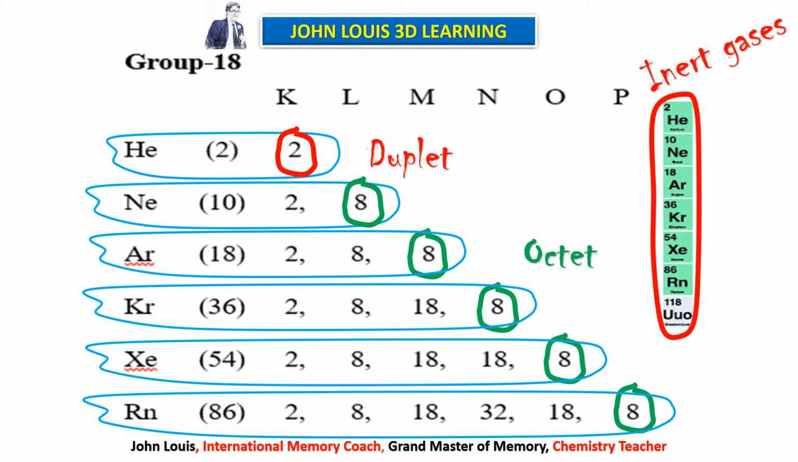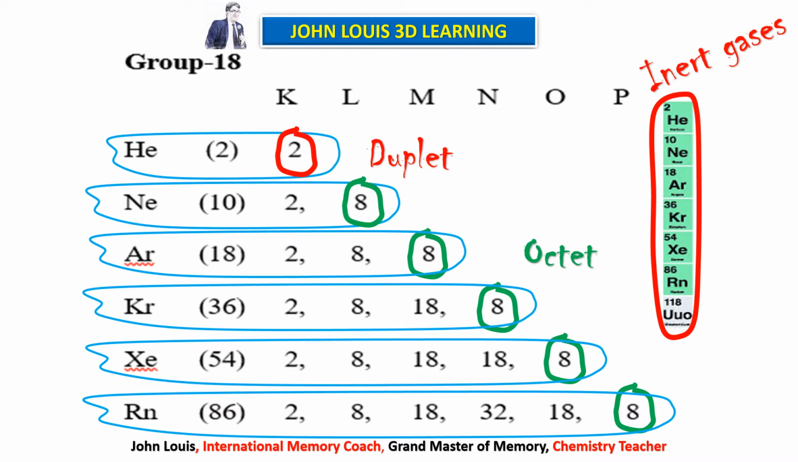So duplicate means what? 2, no? Duplicate of the other. So totally 2. The first orbit can maximum occupy 2 electrons. So if any element has the first orbit as the outermost orbit, if it has 2 electrons, that is more stable. So this is what we understand.